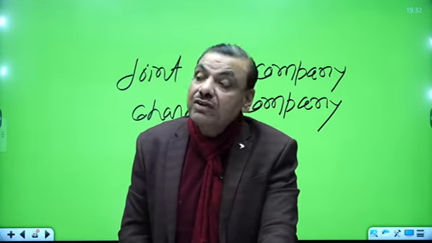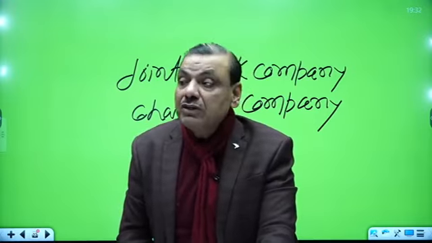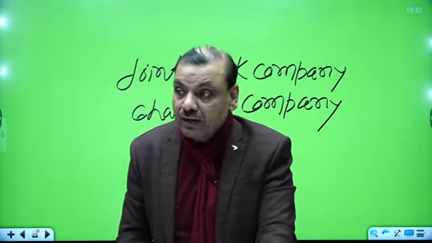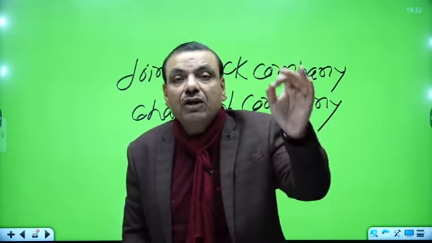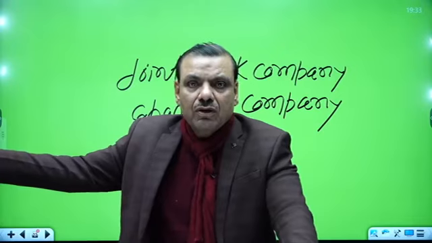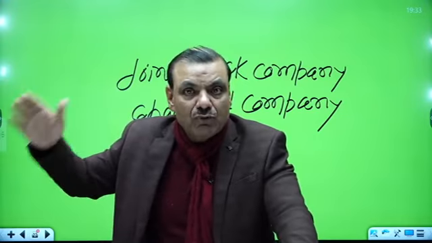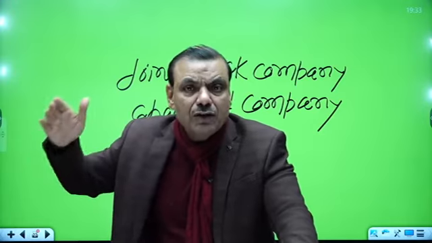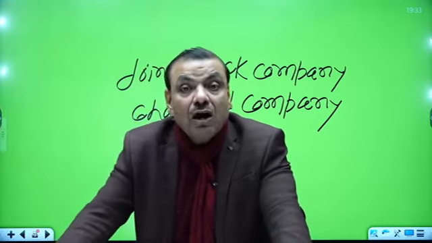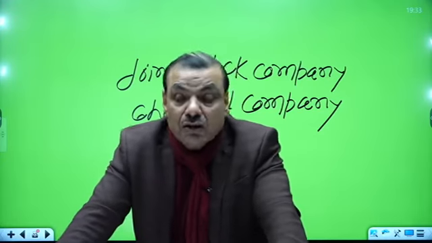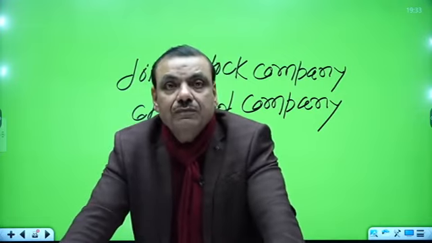And later in 1615, when its charter was likely to lapse, it was James I, a Stuart king, who gave the charter of trade monopoly to the East India Company for an indefinite period. An indefinite period means so far as the charter is not abolished, the company had to enjoy the trade monopoly to the East for an indefinite period. Now you can ask me why they were given the charter for an indefinite period. What was the reason behind that? So here I have to make you clear.